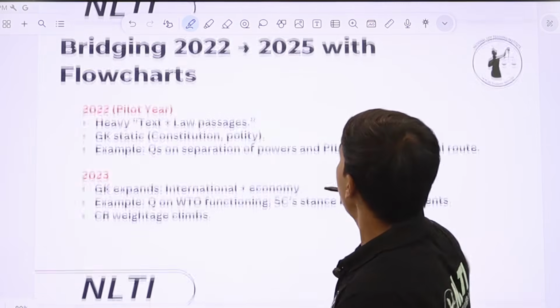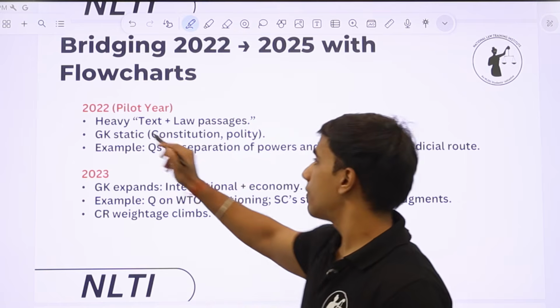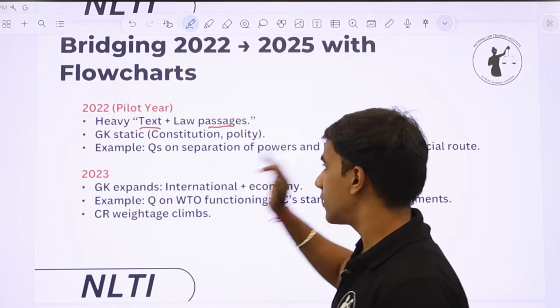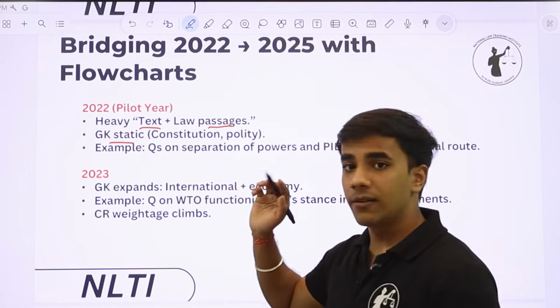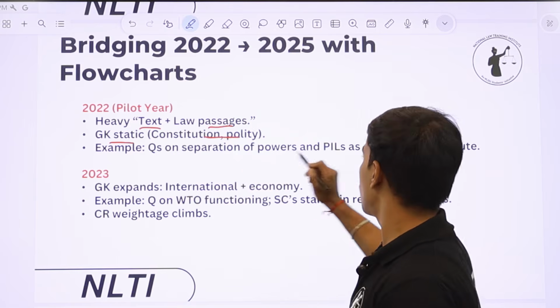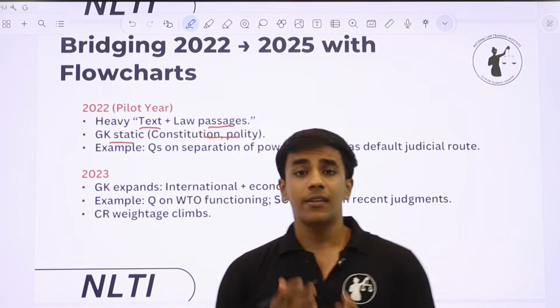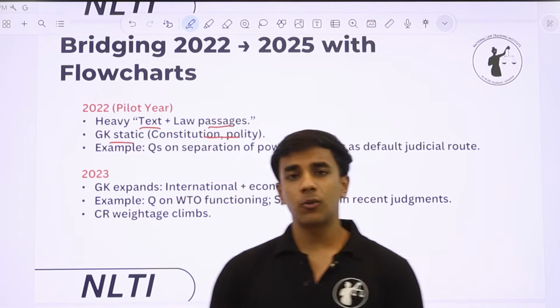Now bridging 22-25. So again, 22 में क्या हुआ था? There were very heavy text plus law passages. Static GK was asked based on constitution and polity. Questions on separation of powers, PIL as the default judicial route. So very, as I've told you, similar to CLAT.